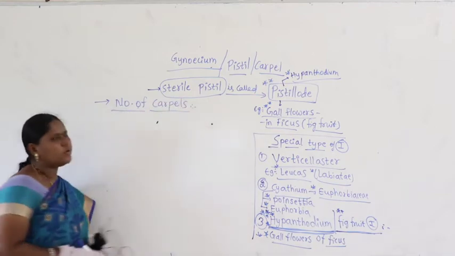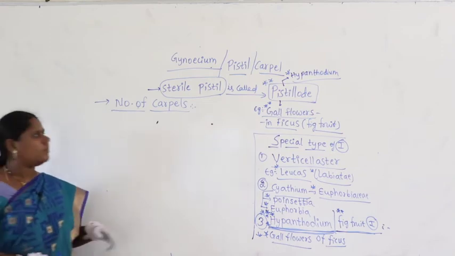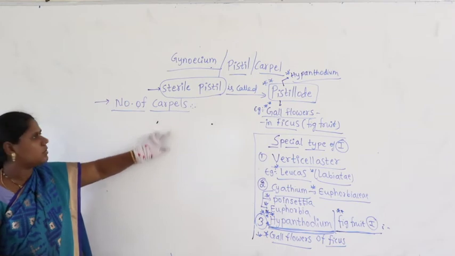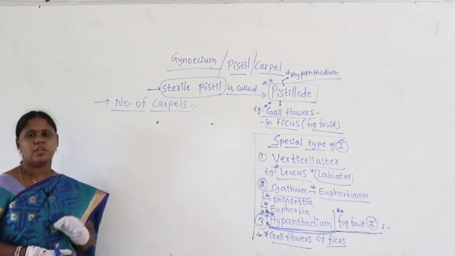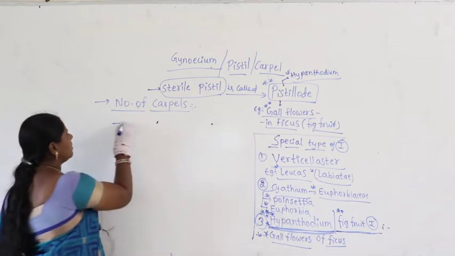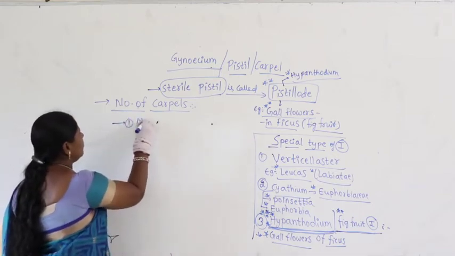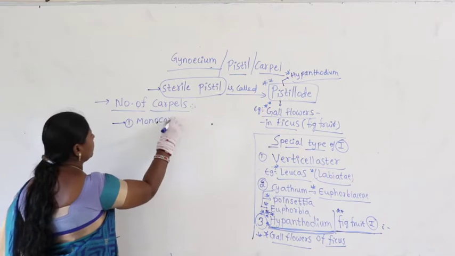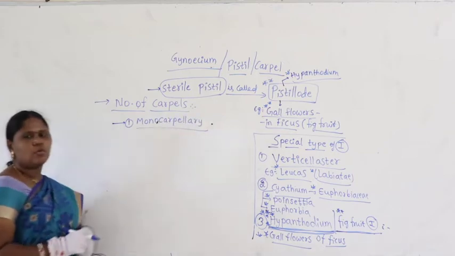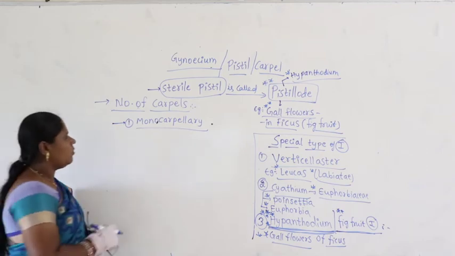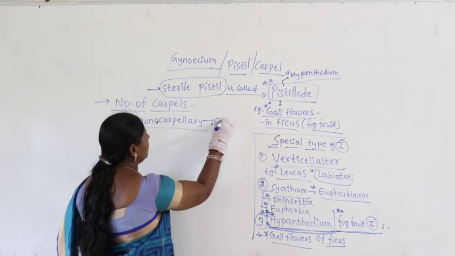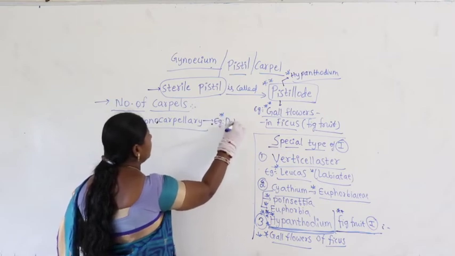When we take the number of carpels, the flower may contain one carpel in some, two carpels, or three carpels. Based upon the number of carpels, we divide into different conditions. Let us take the first condition, monocarpellary. Monocarpellary means the flower with only one carpel, which we find in case of Dolichos.